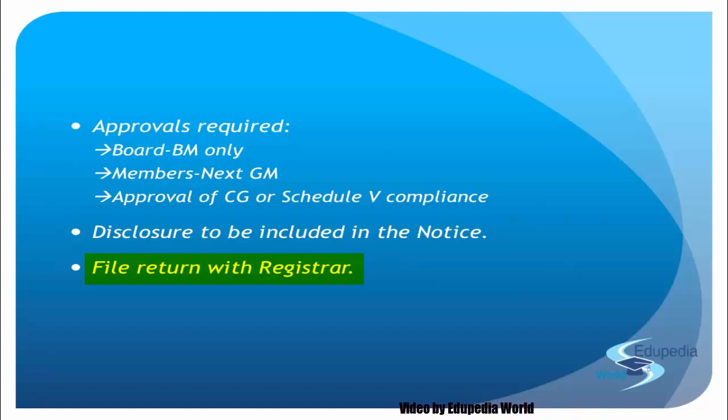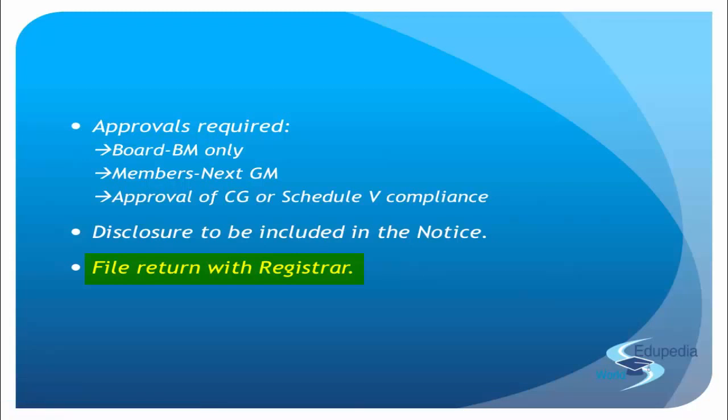And Rule 3 prescribes that form, which says the form would be Form MR1. And if you know, the same form is also required to be filed in case of an appointment of a CEO or a CFO. Right? So apart from these three managerial persons, Form MR1 is to be filed. It's a return of appointment to be filed with the registrar for these three managerial personnel as well as for the CEOs and CFOs of the company. Right? And it has to be done within 60 days of appointment.